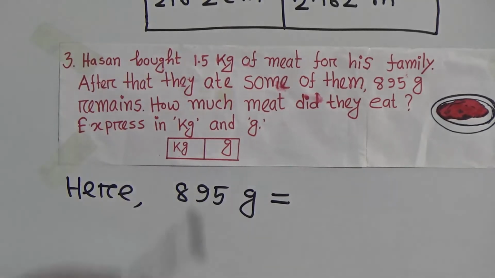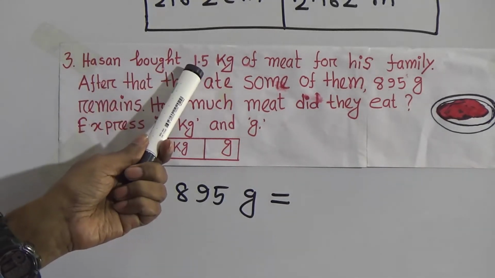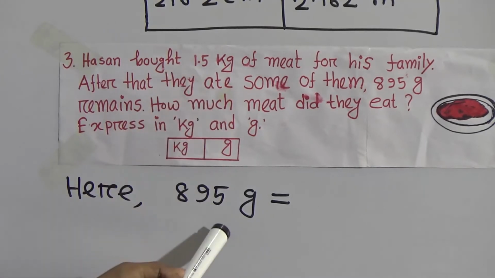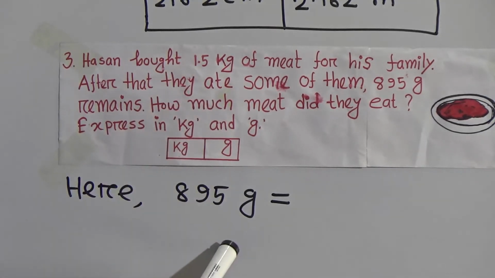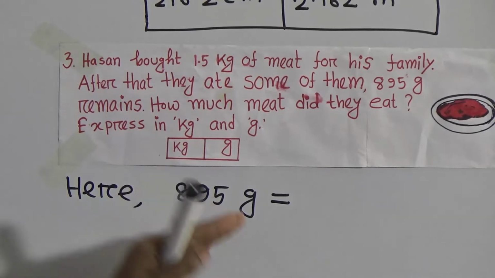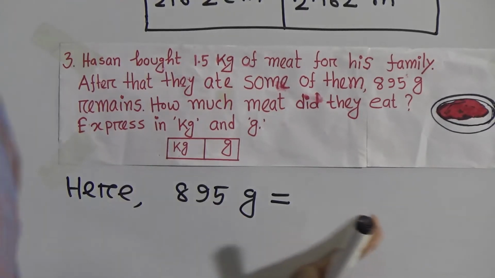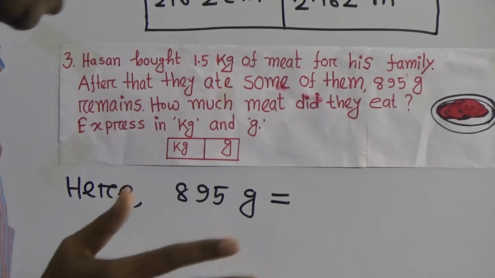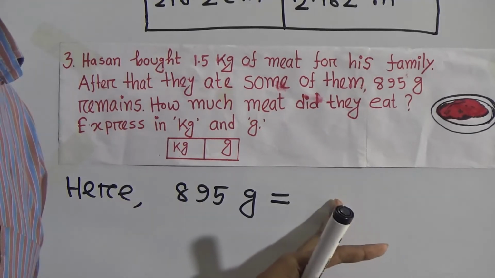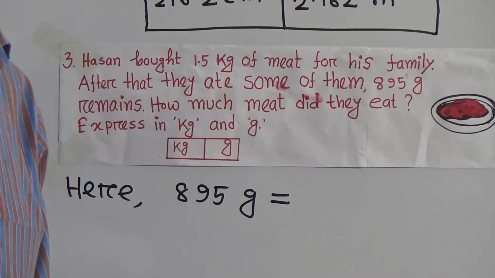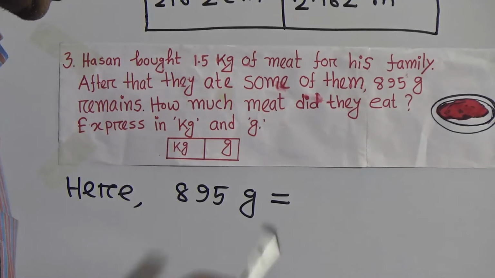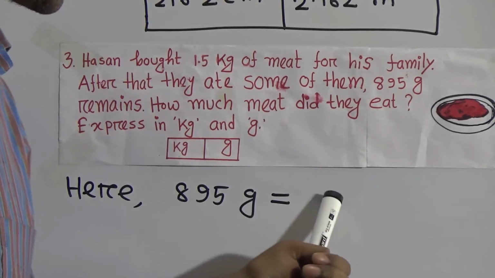You see 1.5 kilogram of meat, and this is the unit for gram. So you have to convert gram to kilogram. Okay, how can we convert gram to kilogram?